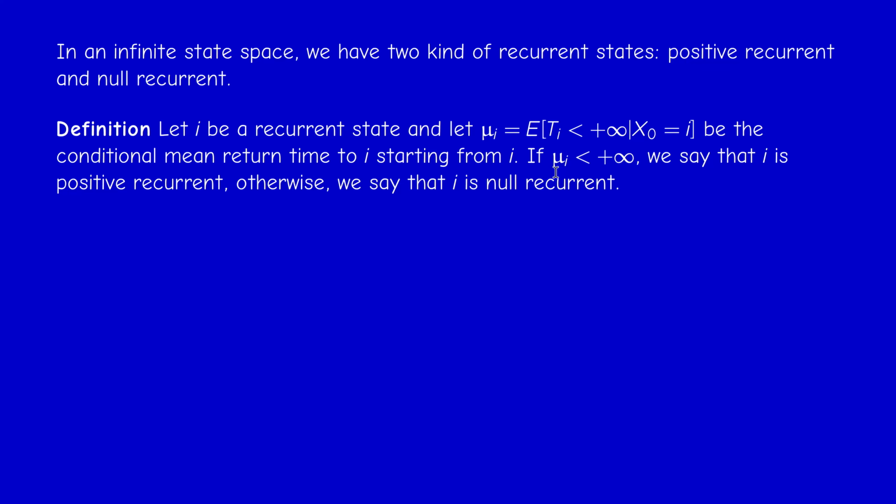This situation cannot happen in the finite state space. If you look at the proof of Proposition 1.13, we cannot have mu_i equal plus infinity if the state space S is finite. But this can happen when the state space S is infinite. So this is one of the big differences.